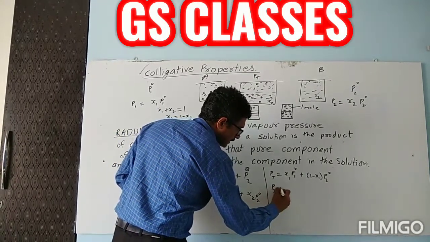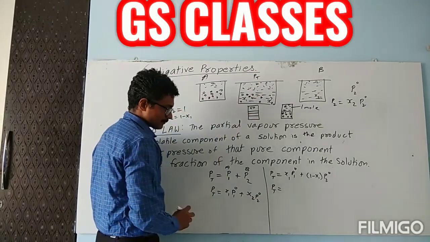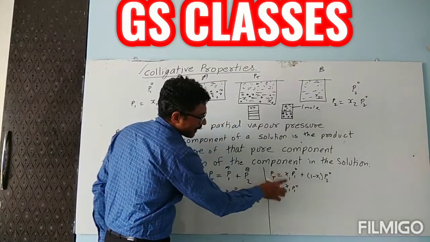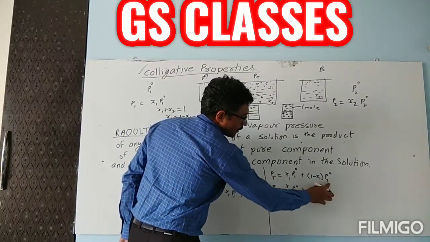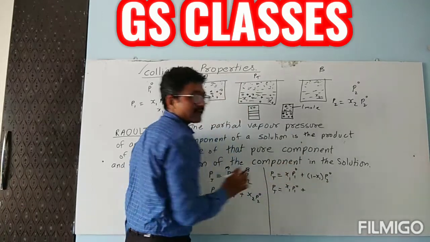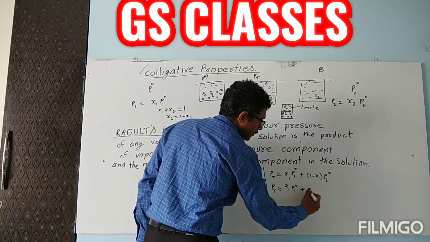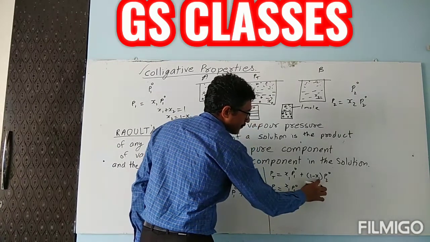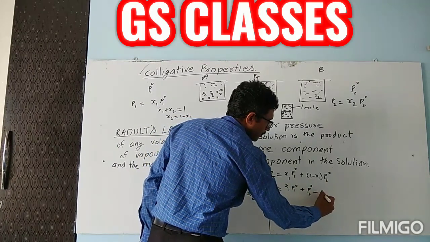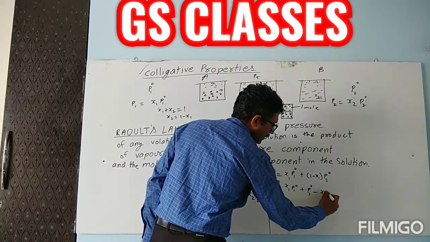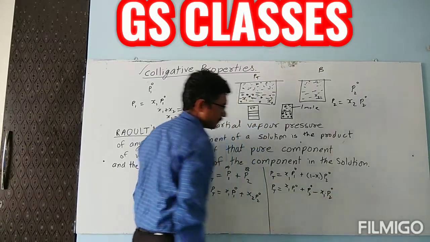So P total, x1 and P1 standard you write as it is. Now it is in the bracket, so open the bracket. 1 if you multiply here, what are you getting? P2 standard. If you multiply x1 here, you will be getting x1 into P2 standard.